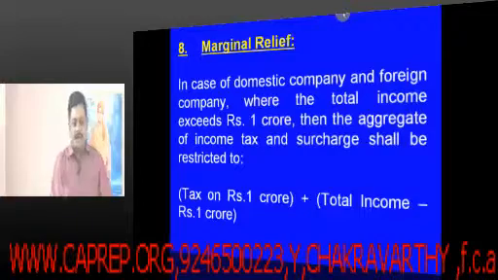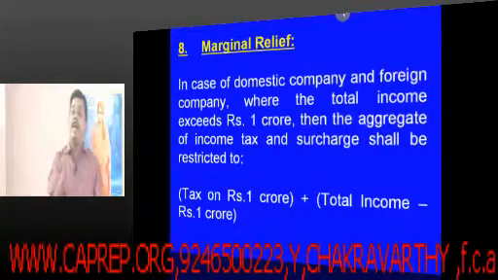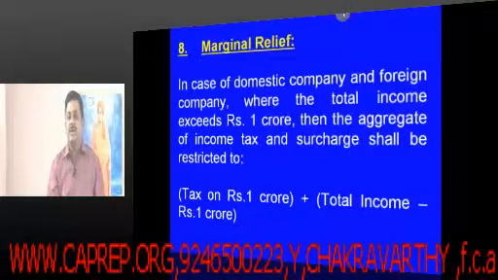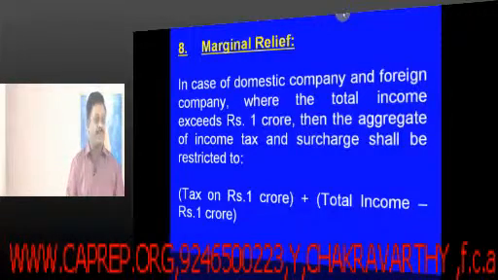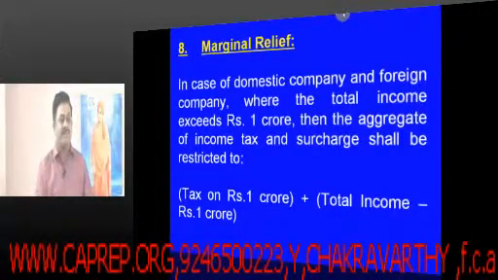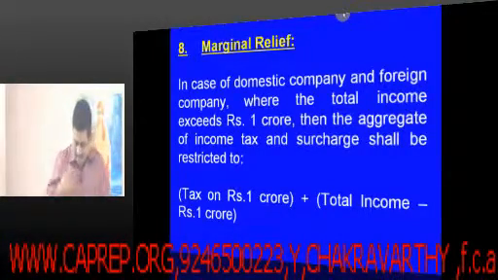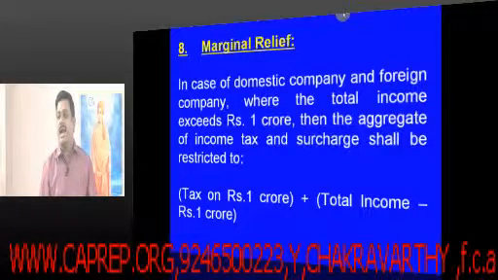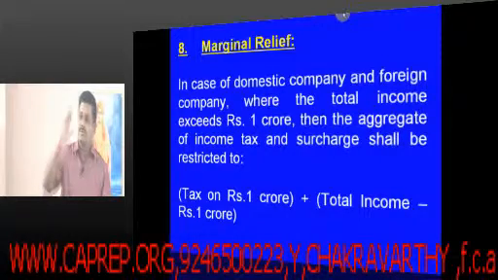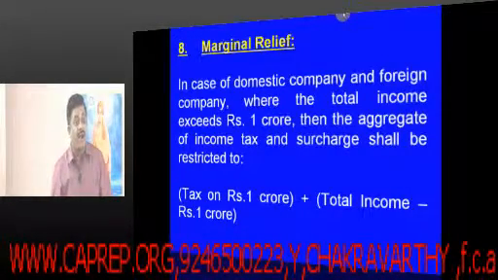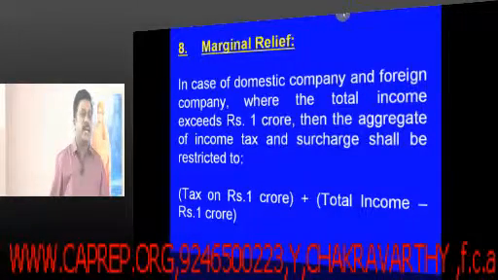That means they have got excess income over the 1 crore, how much? 1 lakh only, but they are paying extra tax of how much? More than 1 lakh. See, for a company which has got income of 1 crore, it is only 30 lakhs of tax, whereas for a company with 1 crore 1 lakh, you are asking that company to pay 1.8 lakhs odd in excess of the one who has paid 30 lakhs.